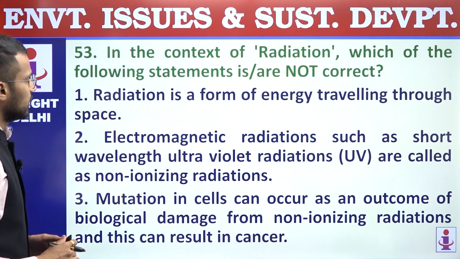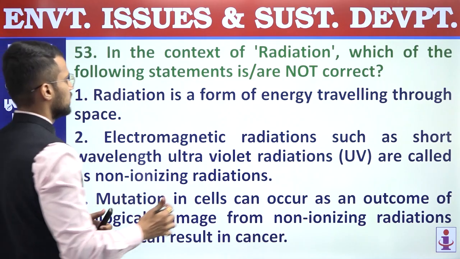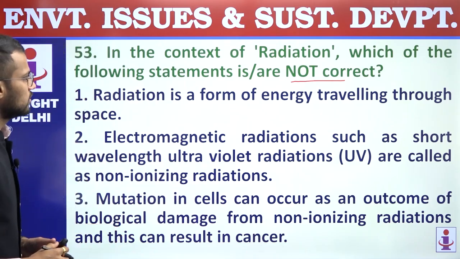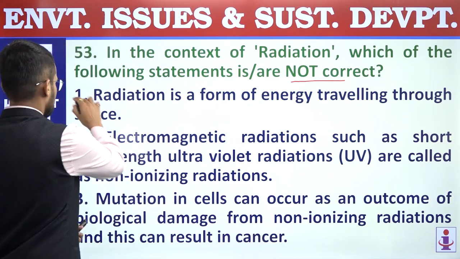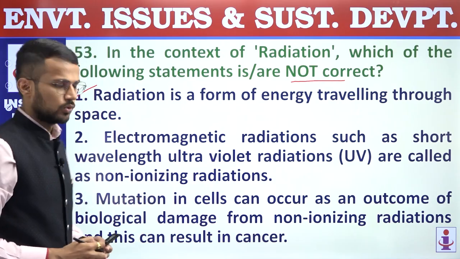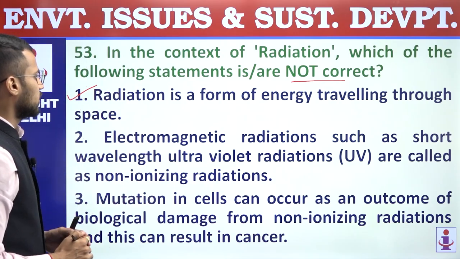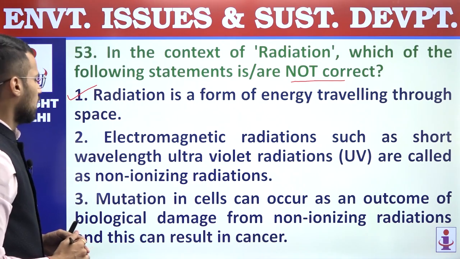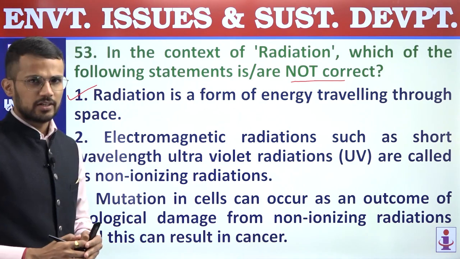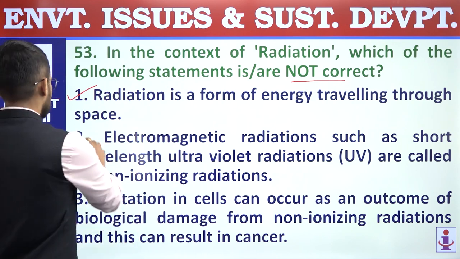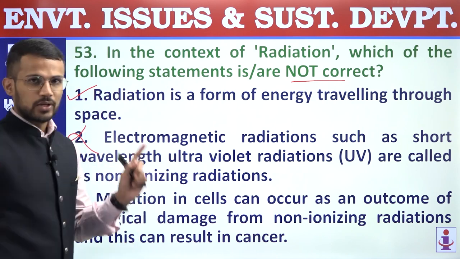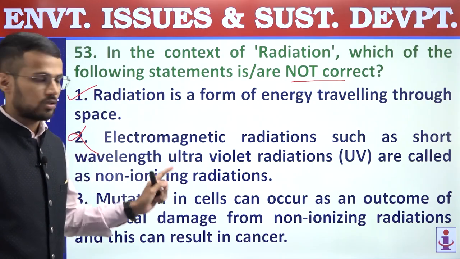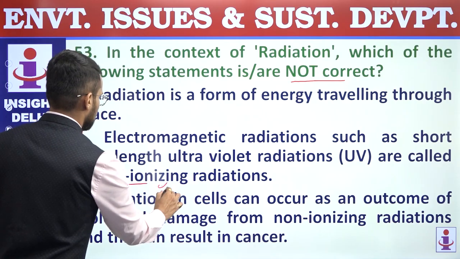In the context of radiation, which of the following statements are not correct? First, radiation is a form of energy traveling through space. Correct statement. Radiation, it is a form of energy only. Second, electromagnetic radiation such as short wavelength ultraviolet radiations UV are called as non-ionizing radiations. Incorrect. UV radiations are ionizing radiations. Yes, they are short wavelength radiations and they are ionizing, not non-ionizing, and that's why this statement is incorrect.